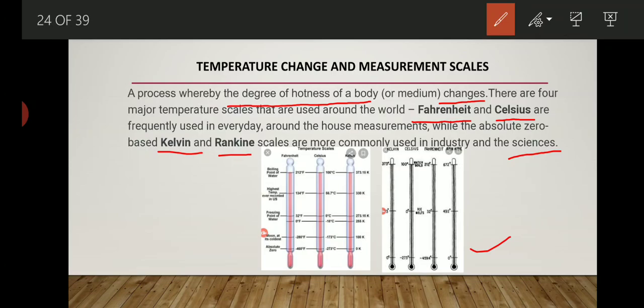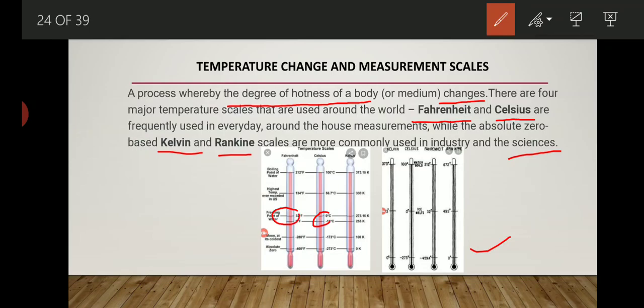After comparing all the scales, taking an example of water only, we see that if we measure the temperature of water by Celsius scale, at 0 degree centigrade water freezes. Similarly, in Fahrenheit scale it is 32 Fahrenheit.